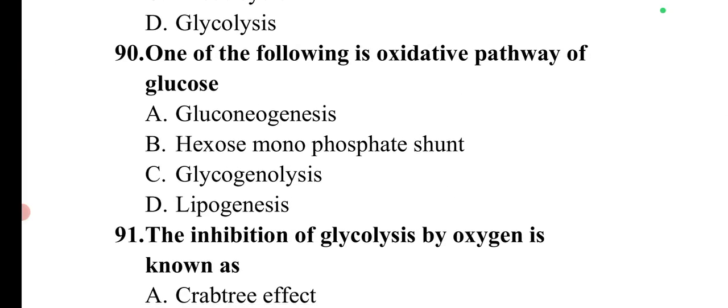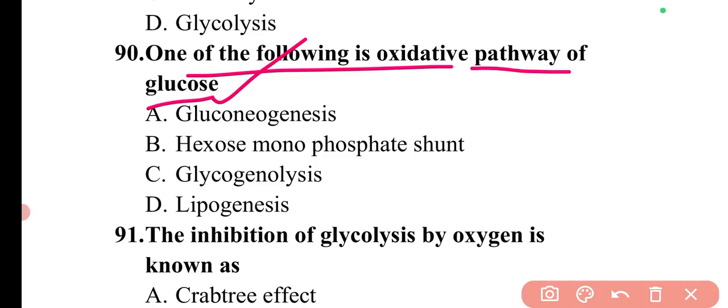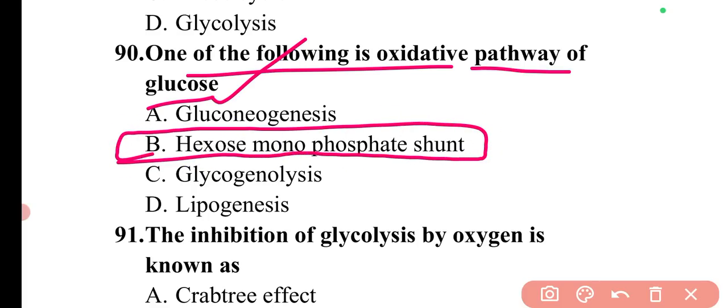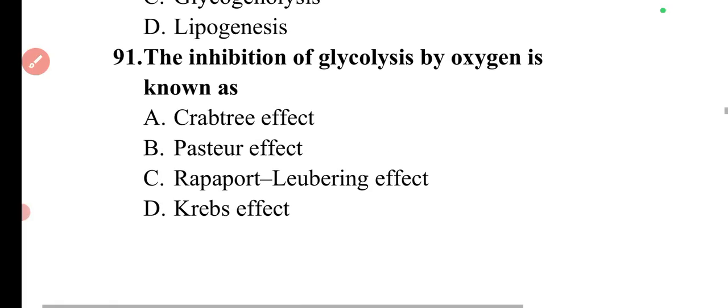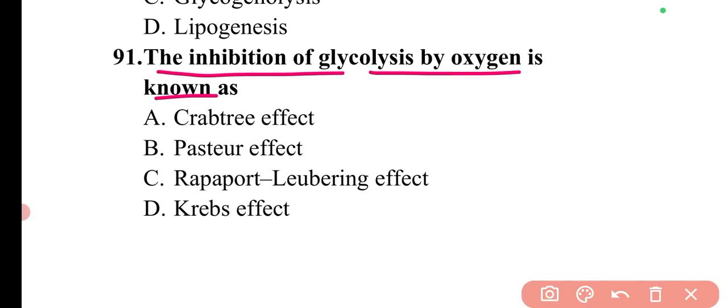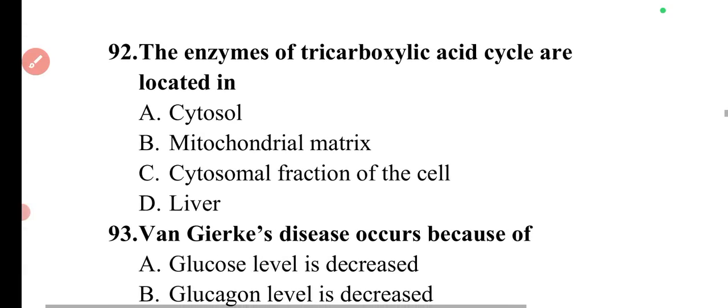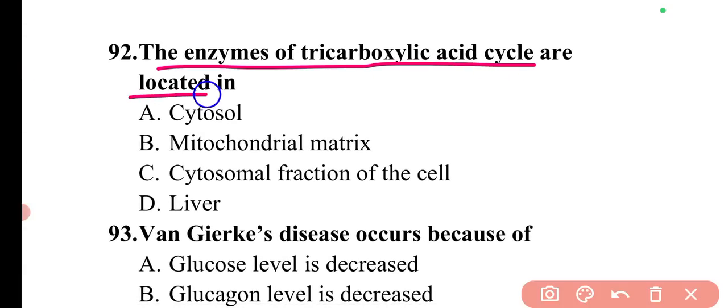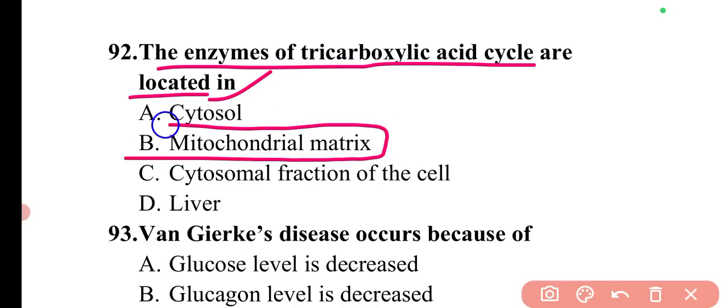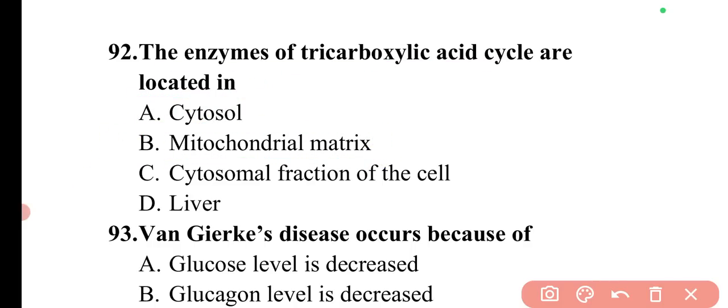Next question is which one of the following is the oxidative pathway of glucose. So the oxidative pathway of glucose is the HMP shunt pathway, that is hexose monophosphate shunt pathway. So option B is correct. Next question is the inhibition of glycolysis by oxygen is known as. So the inhibition of glycolysis by oxygen is known as Pasteur's effect. So here option B is correct. Next question is the enzymes of tricarboxylic acid cycle are located in. So the enzymes of TCA cycle are located in the mitochondrial matrix. So here option B is correct.